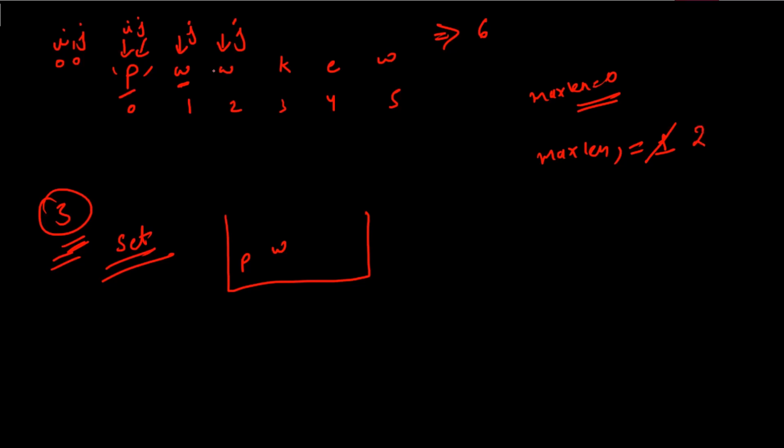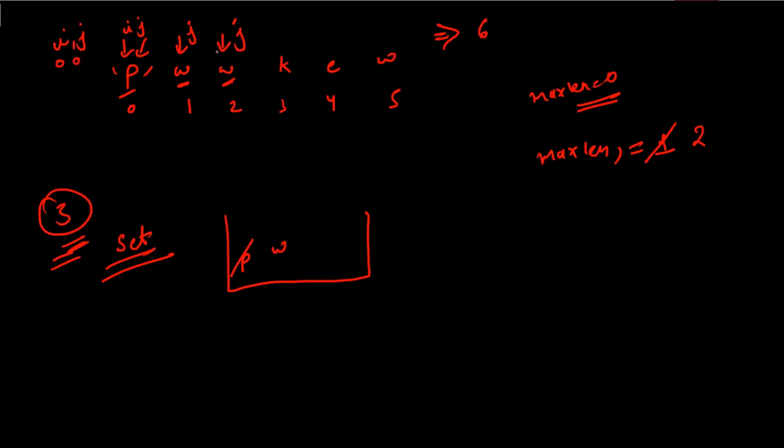Now again we're gonna check. So you can see the character that the jth variable is now pointing to. This one is already present in our set, right? So if this is the case, we'll be removing the element that is present at the ith position. So the i value is still 0. What is the element at the ith position, or I should say at the 0th index? P. Remove this from the set.